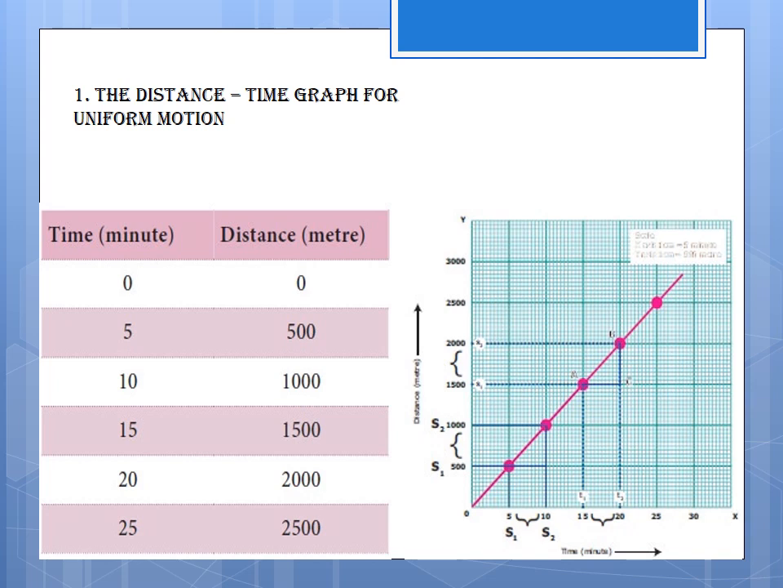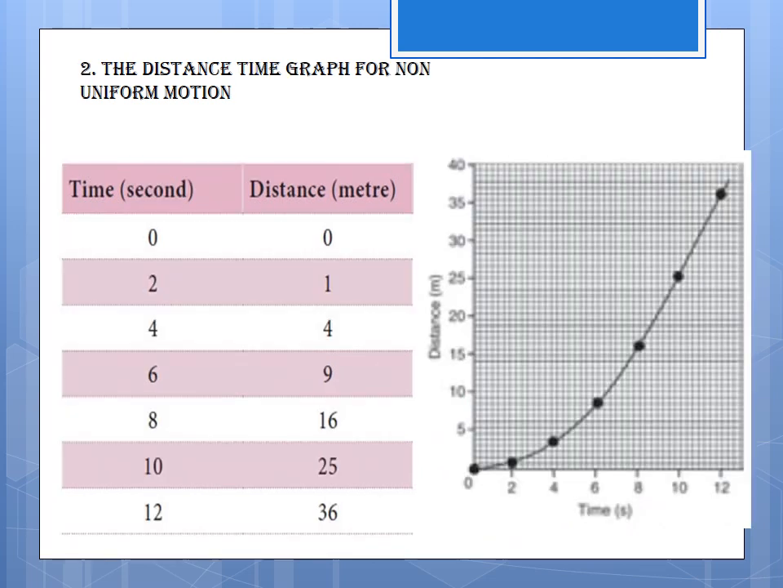Okay, next we have to see the distance time graph for non-uniform motion. What is non-uniform motion? We have already studied. We can also plot a distance time graph for accelerated motion.